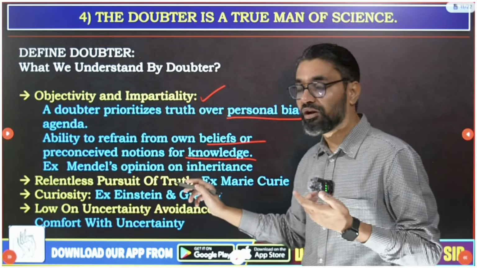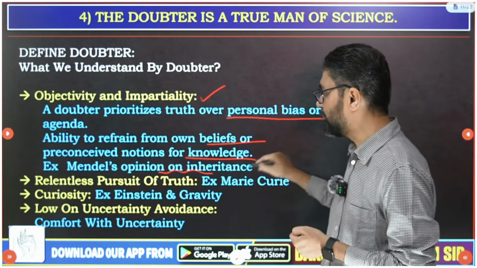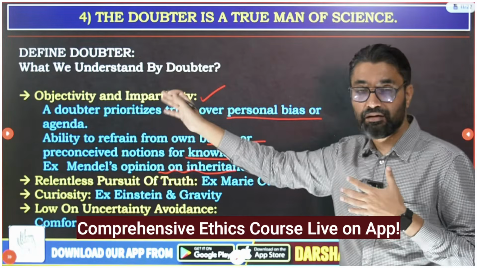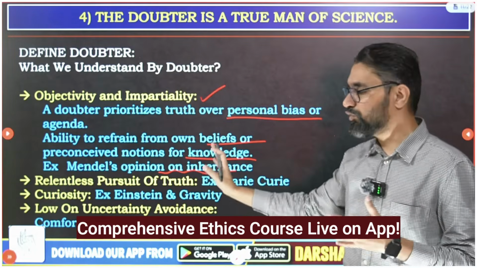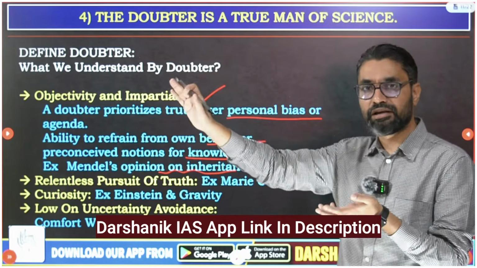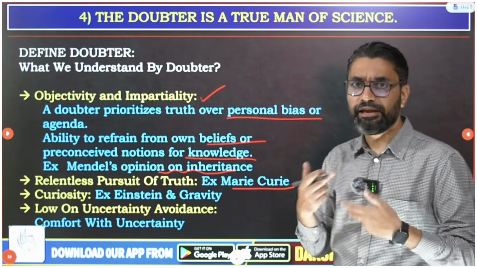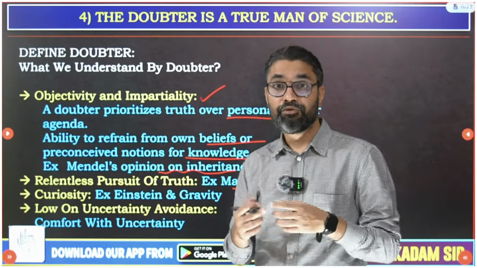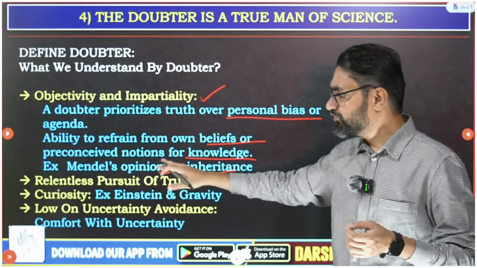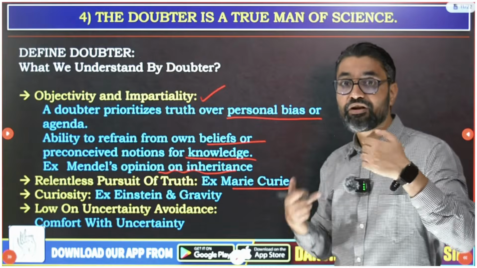In the same way, a doubter means relentless pursuit of truth. So here, for objectivity and impartiality, you should give Mendel's opinion on inheritance. I will discuss all these ideas in separate classes. I am just giving the outline here. So Mendel's opinion on inheritance and how he was an objective person, which led to better knowledge, I will discuss separately. Then relentless pursuit of truth, for example, Marie Curie, who kept on experimenting with different elements till she discovered radioactivity. A person should have relentless pursuit of truth. What matters to him is the truth, not his own ideas.